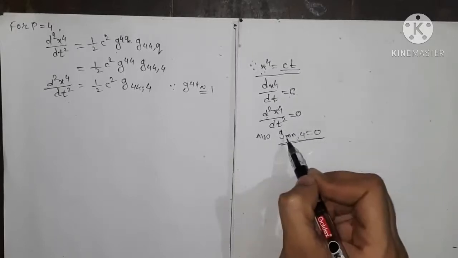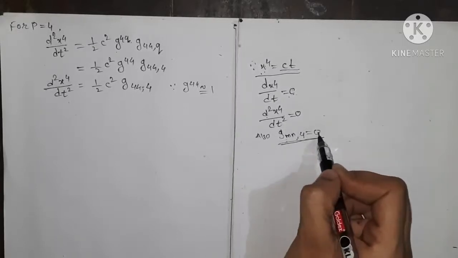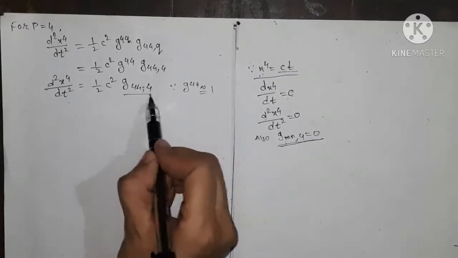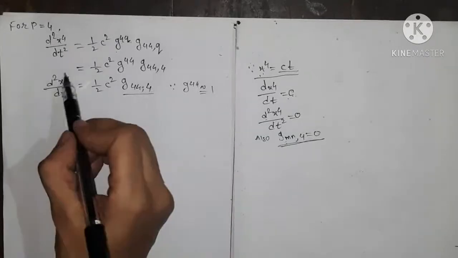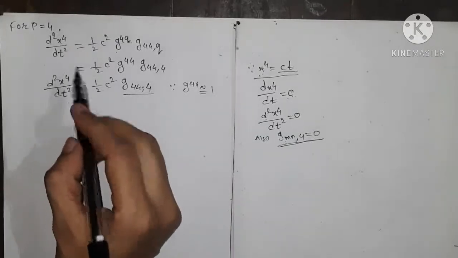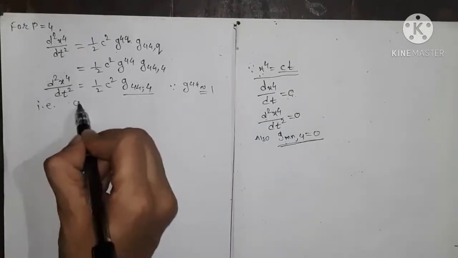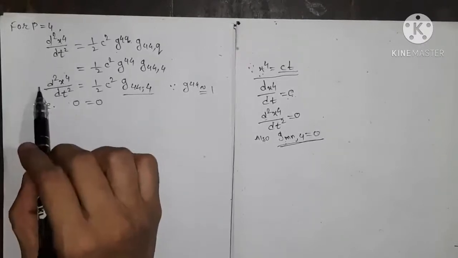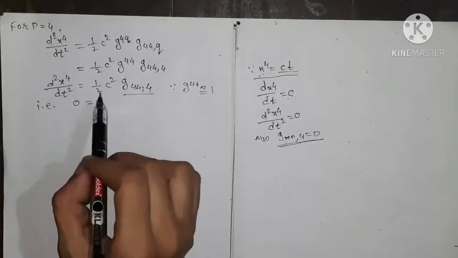Because of the static case, gmn comma 4 is equals to 0. So here we have g44 comma 4 equals to 0. So this equation gives us 0 equals to 0. So for p equals to 4, we have no equation.